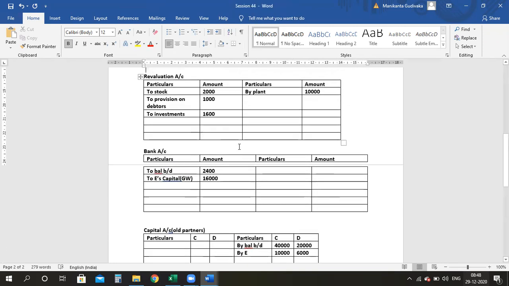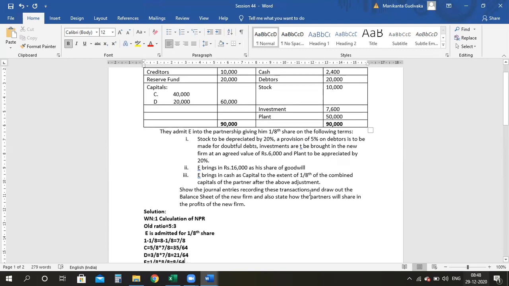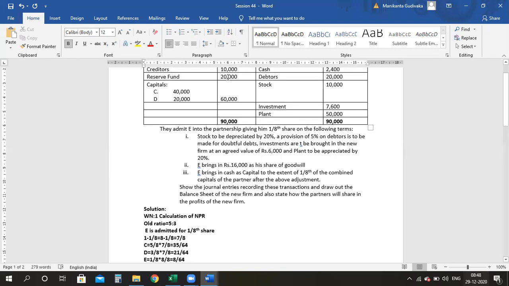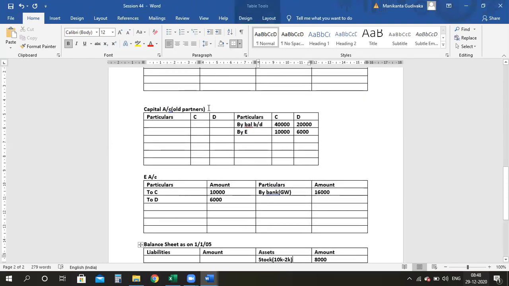So we have completed all the adjustments except for the last thing. He's asking you only to find out what the capital amount to be brought in by E is. So what is the hint he gave? E brings in cash as capital to the extent of 1/8 of the combined capital of the partners after the above adjustment. So let's complete all the other adjustments also. I have to transfer the reserve fund also to my old partners, so please transfer the reserve fund. Then we will do the revaluation profit.